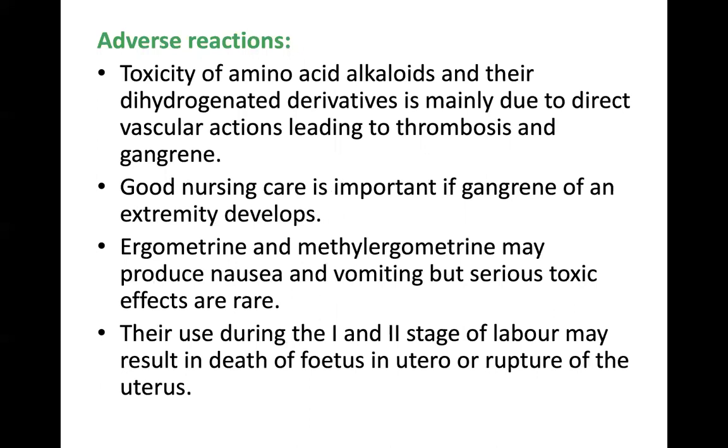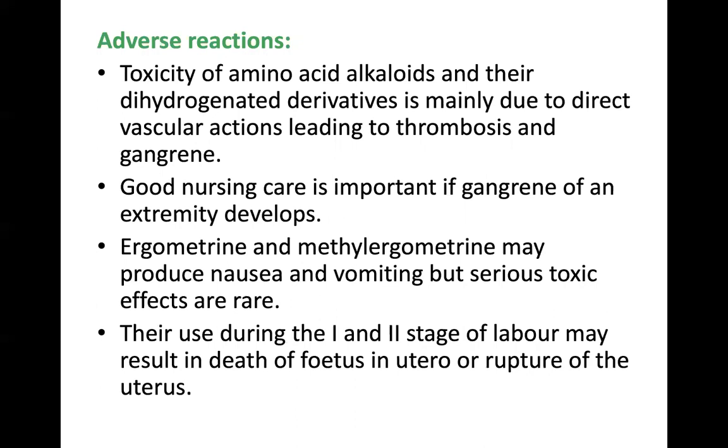Coming to adverse reactions of ergot alkaloids. Toxicity of ergot alkaloids and their dihydrogenated derivatives is mainly due to the vascular actions, which lead to thrombosis and gangrene. That is peripheral. What happens with thrombosis? There is decreased supply of blood, so this results in gangrene.